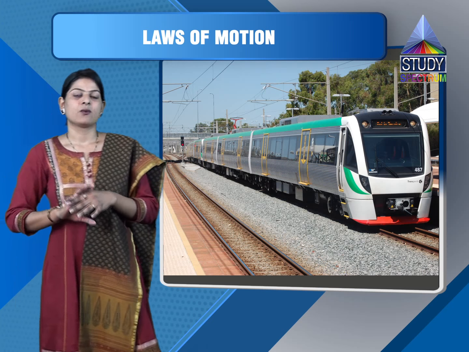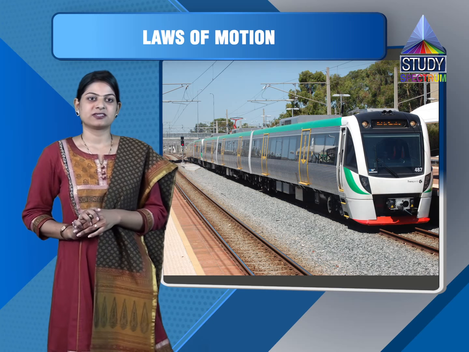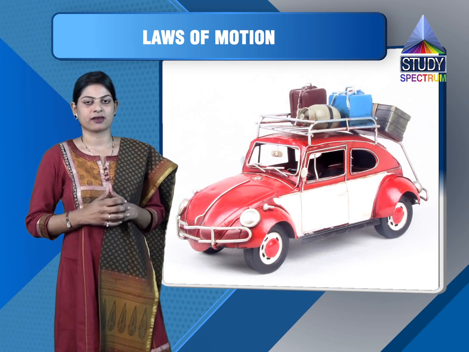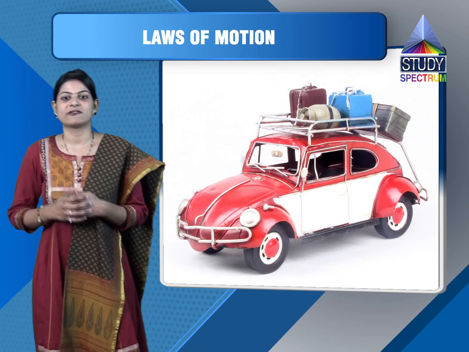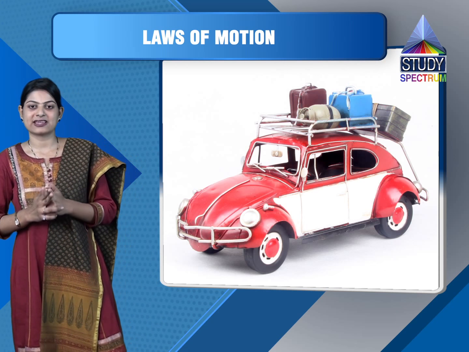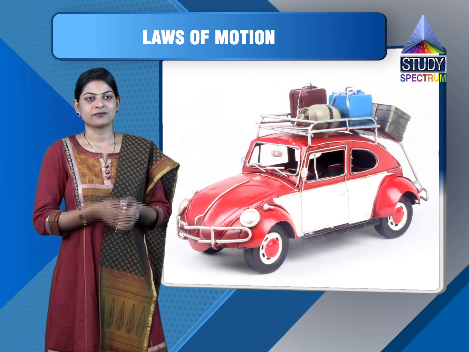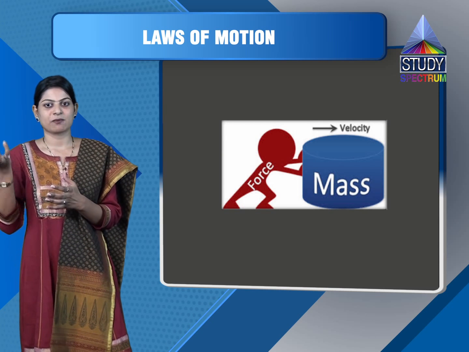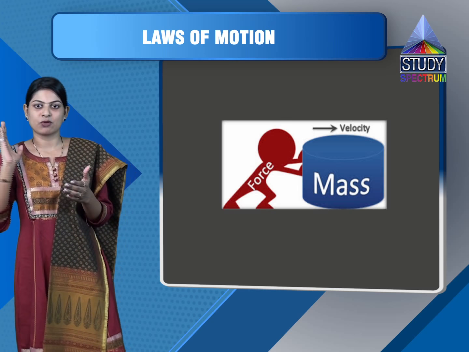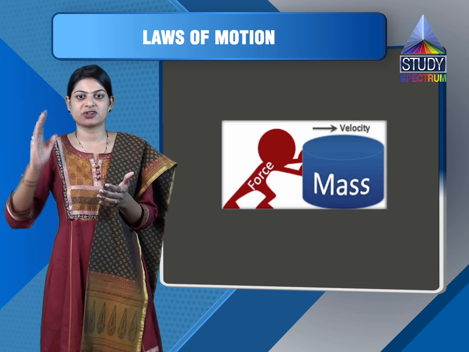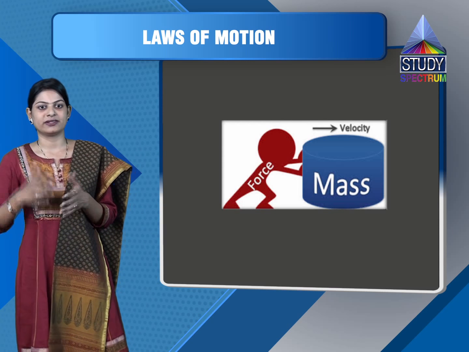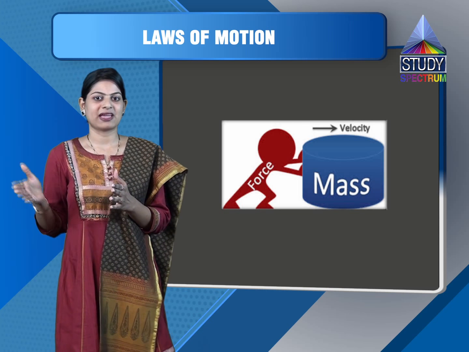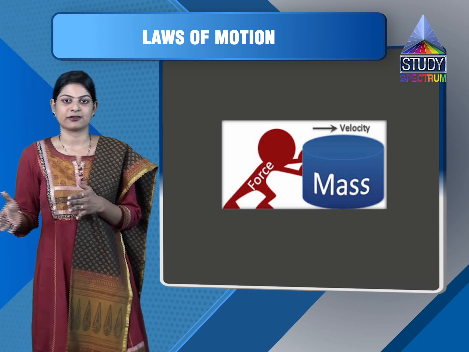Now tell me friends, why do you think we are suggested to tie up our luggage if we are keeping it on the roof of the train? It is because of the law of inertia, which states that the luggage may fall down because it is in motion with the train. If the train stops, the luggage may fall down. So in this way, the laws of motion can be helpful to us in many ways in life.